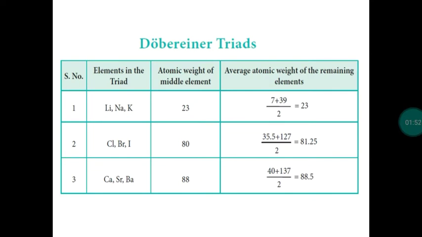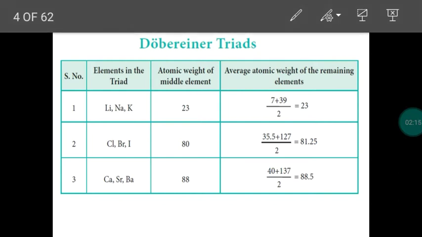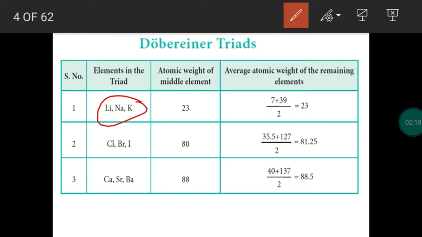Next classification, Dufour's classification. Dufour classified the elements based on the law of triad. So he proposed the law of triad, and based on that, he constituted groups of elements. He studied the properties of elements, and after that, he constituted a group of elements using 3 elements. For example, take lithium, sodium, potassium. So he constructed a triad. He called this group a triad. Tri represents 3, so 3 elements are made as a group. He called it a triad because the group obeys the law of triad.